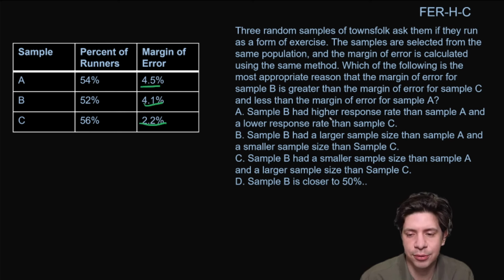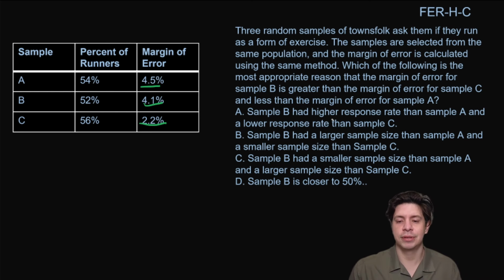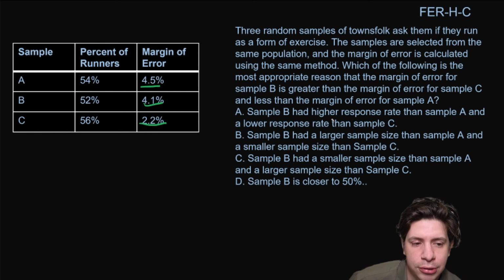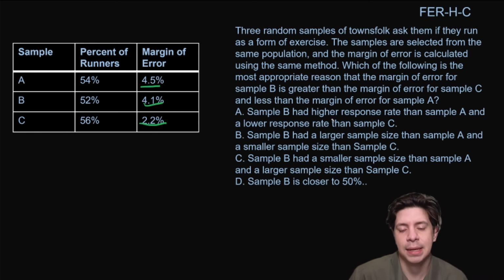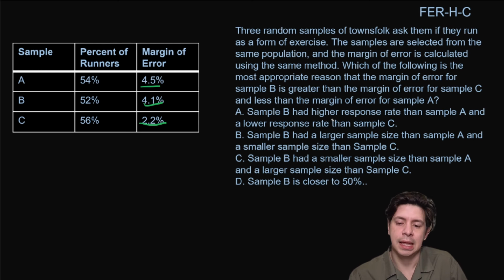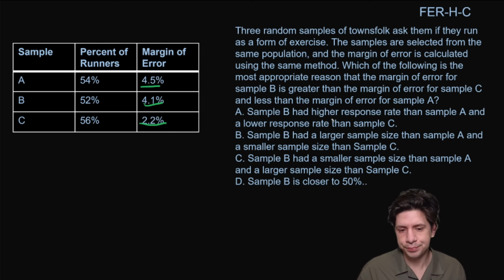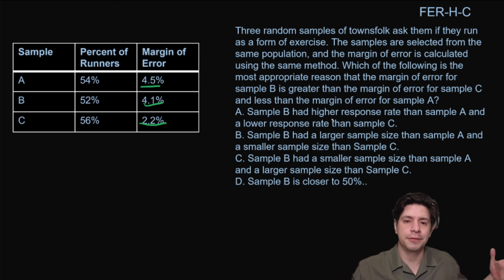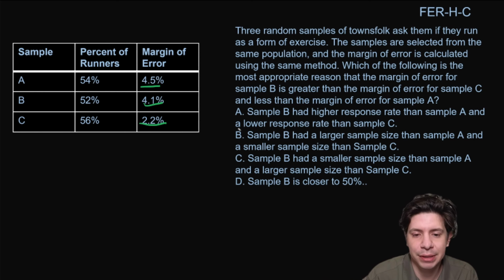Sample B had higher response rate than sample A and a lower response rate than sample C. Sample B had a larger sample size than sample A and a smaller sample size than sample C. Sample B had a smaller sample size than sample A and a larger sample size than sample C. And D, sample B is closer to 50%. So this is testing if you understand how margin of error is developed, right? And the way margin of error works is the bigger your sample, the more confident you are, and the smaller the margin of error. So it should be B.